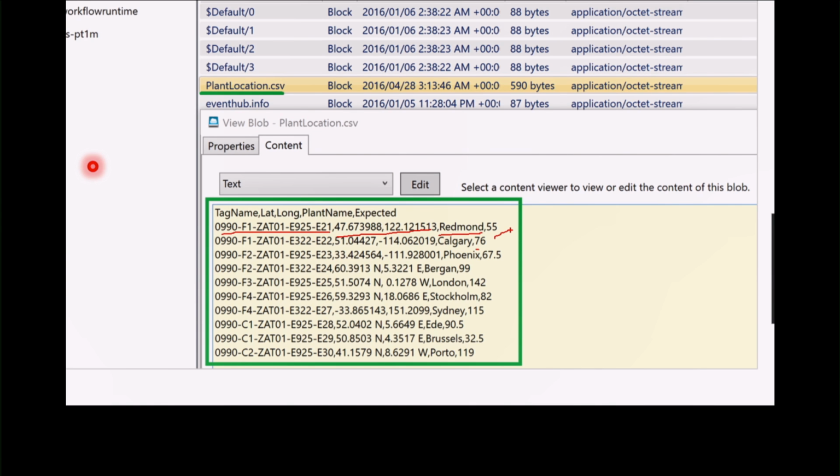So this is how we're now able to basically take a real-time stream and compare it to what we expect it to do. Now with Stream Analytics, you can also feed these CSV files on a regular cadence, so that if your reference data is relatively static but does change every day or every hour, you can upload it and have an automated process that's going to keep it in sync at that sort of cadence.